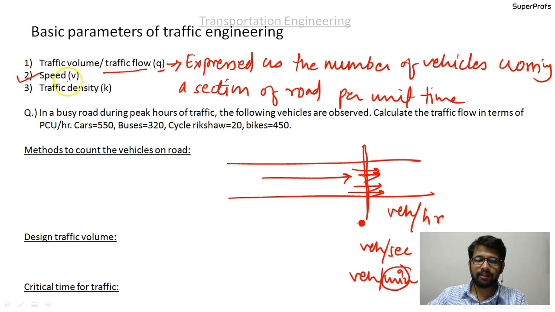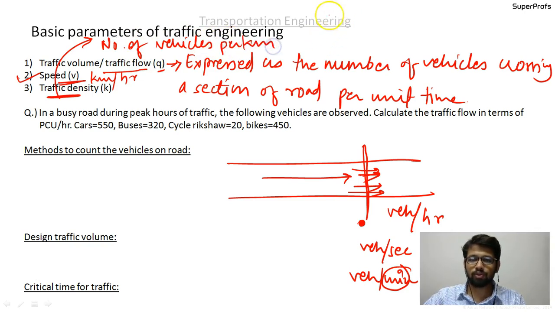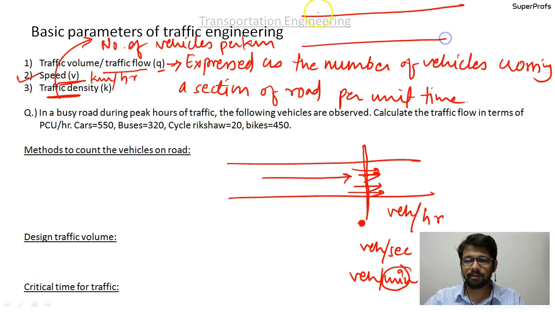The next basic parameter is speed of the traffic, which is given in kilometers per hour or meters per second. I'm sure we need not discuss that. The third basic parameter of traffic engineering is traffic density, which stands for number of vehicles per kilometer. Instead of saying number of vehicles per kilometer, the more general definition is number of vehicles per unit distance.